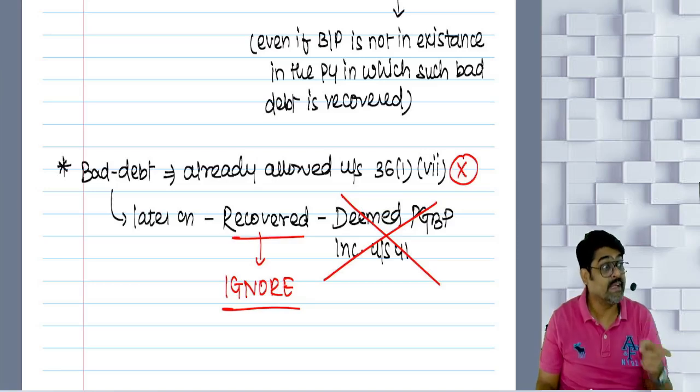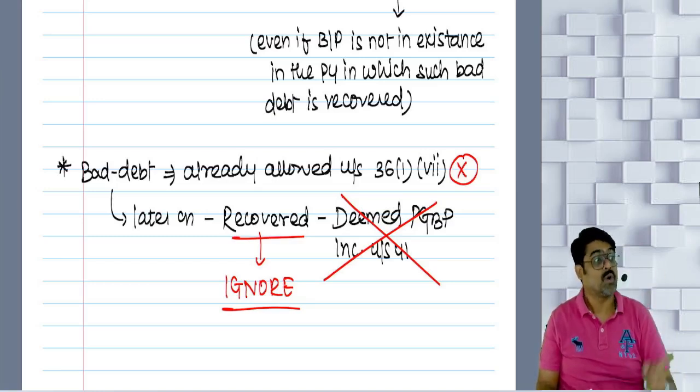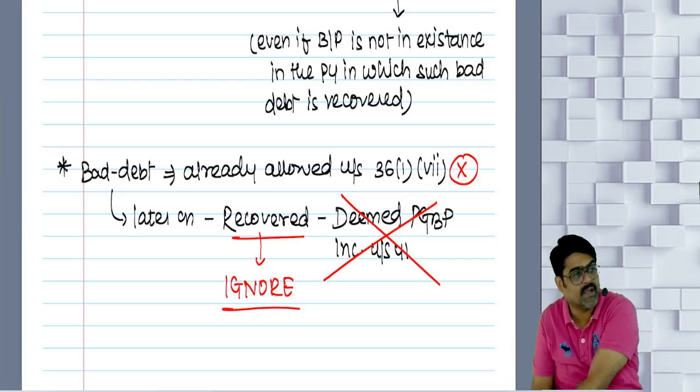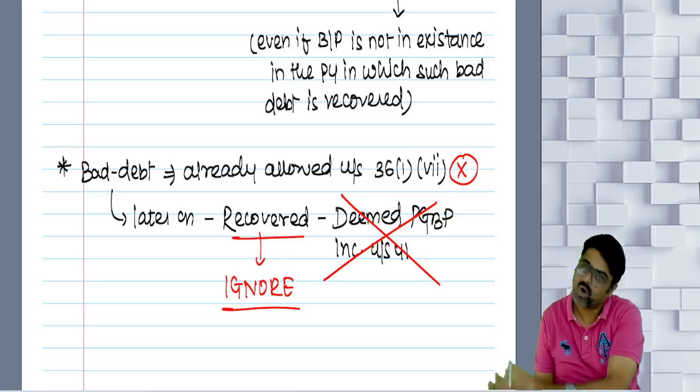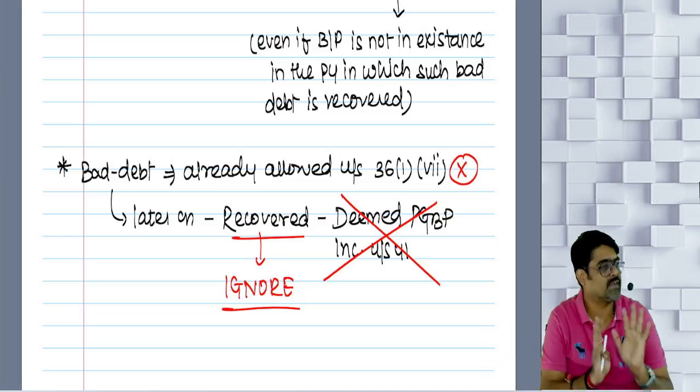At any time during the previous year, the business or profession must be carried on. Only then the income of that activity will be chargeable under the head PGBP. But in the case of deemed PGBP income, this is not a requirement. All the deemed PGBP incomes are an exception.